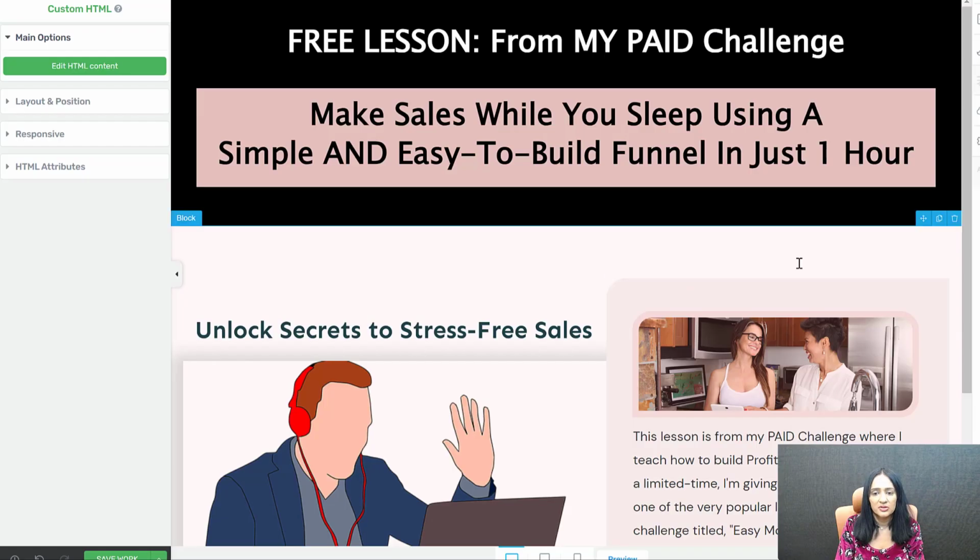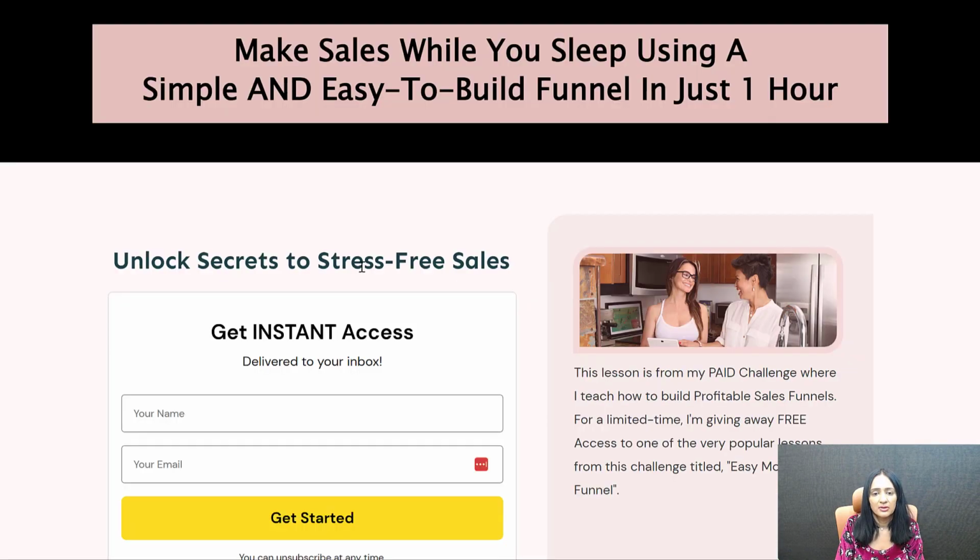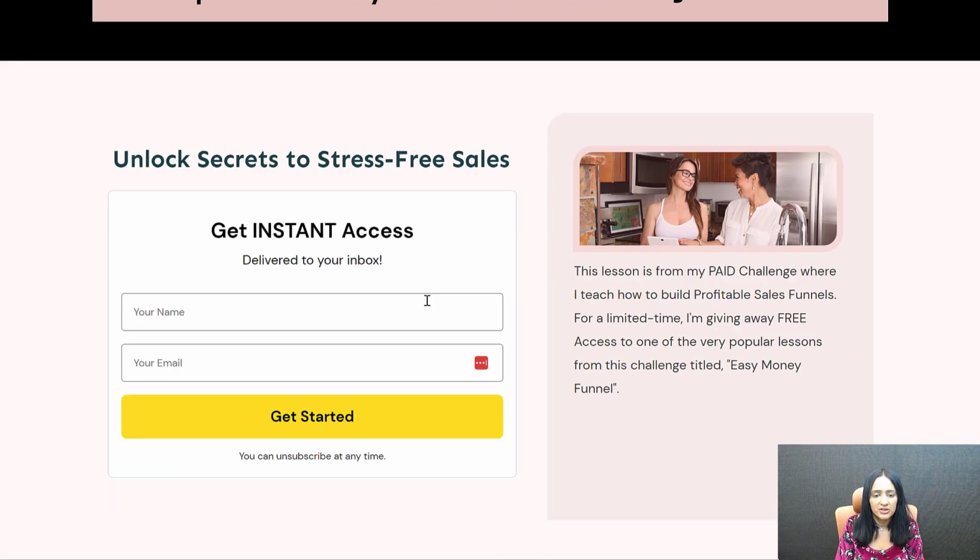Let's do that. So this is my opt-in page, and this is just a dummy opt-in page. I have entered my shortcode here. This is where they will see the form to sign up. All right, you can see here, this is my opt-in page, just to show you. I'm going to sign up here and I'm going to get instant access to the course in DAP. And I'll get sent to the first lesson because I will also be logged in because of the integration between SQB and DAP. Go ahead and sign up here.